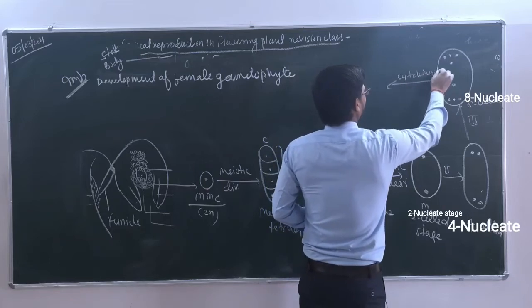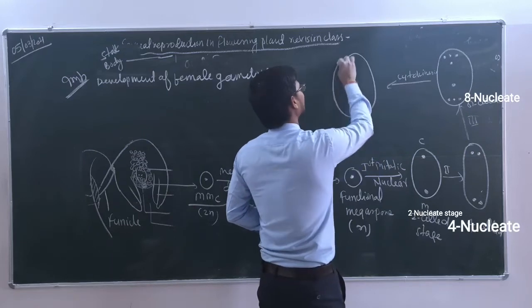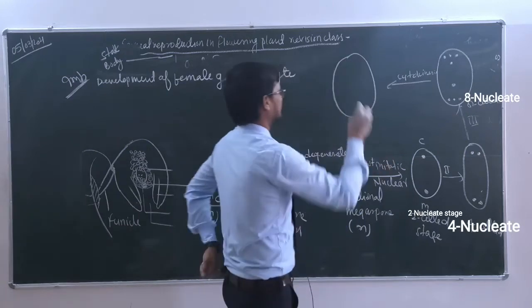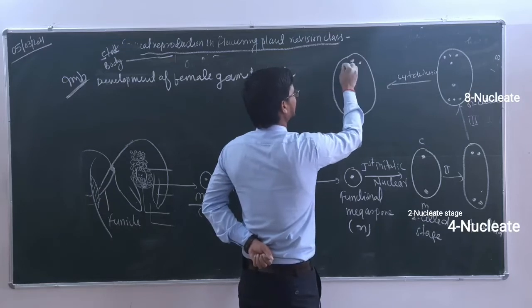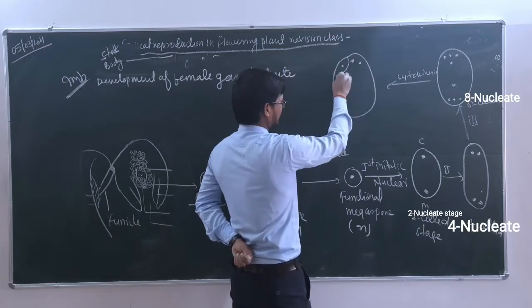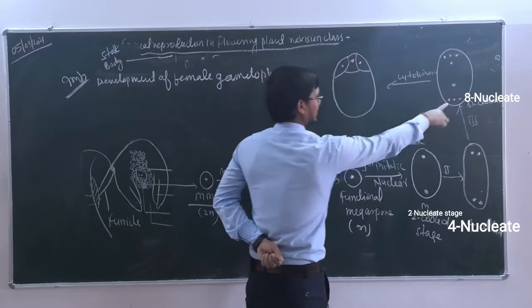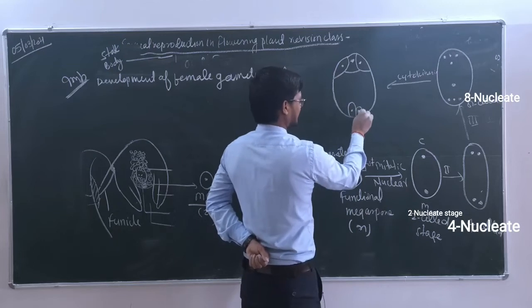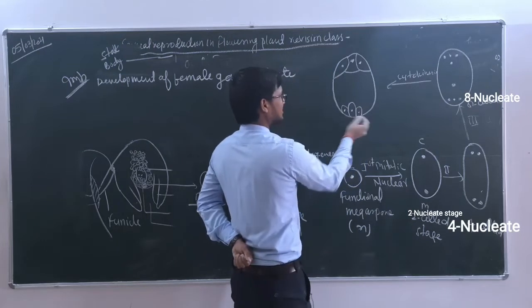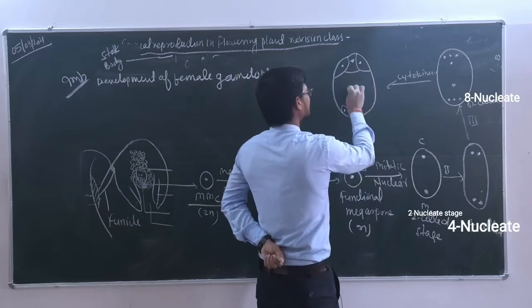That is what? Cytokinesis. And if there will be cytokinesis, there will be wall formation. So here there will be movement of the cells as well as wall formation. So 3 cells will remain here, cell number 1, cell number 2 and cell number 3. So there is cytokinesis, wall formation has taken place here. So we make that again. Here there are 3 cells. So cytokinesis, again cytokinesis, again cytokinesis. So 3 cells, and 2 remain in the center.